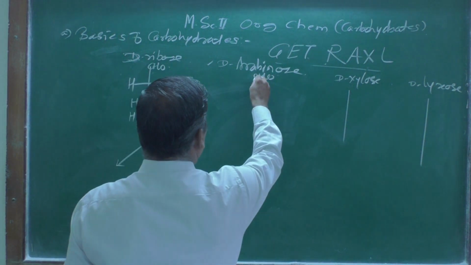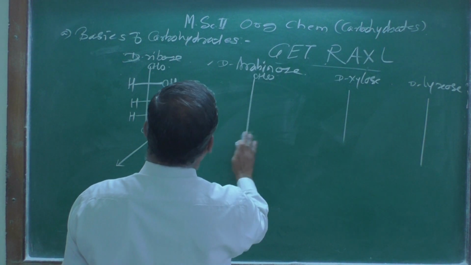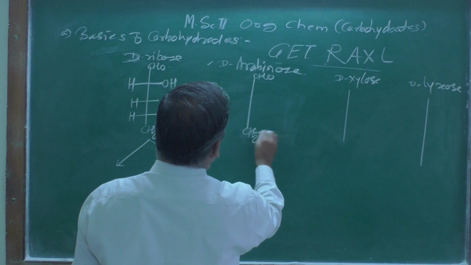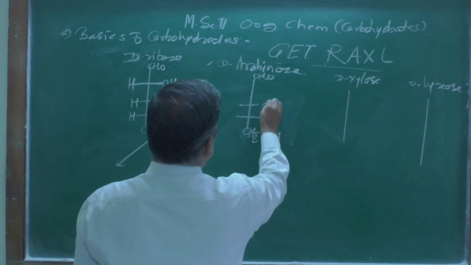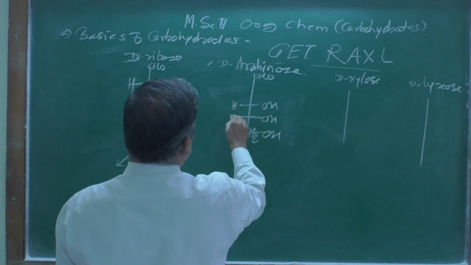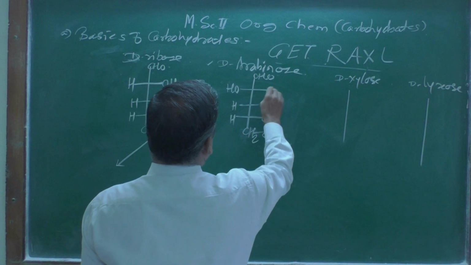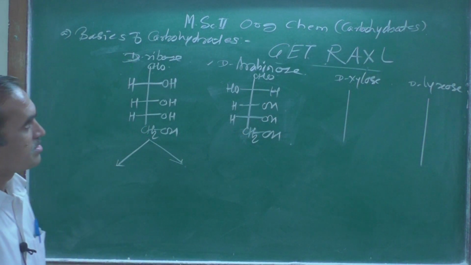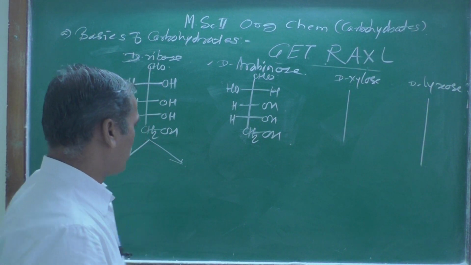Here it is actually obtained from the erythrose. So there is a CH2OH. Remember that erythrose has OH and OH, H and H. And now I am putting the hydroxy group on the left hand side. So that is the structure of arabinose. That is the correction you have to make over there.